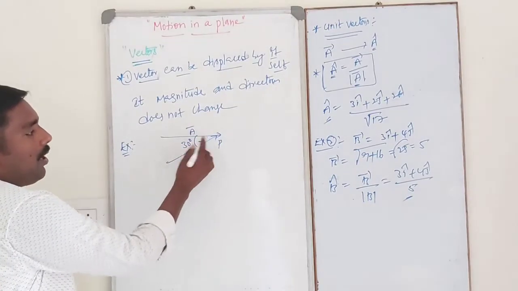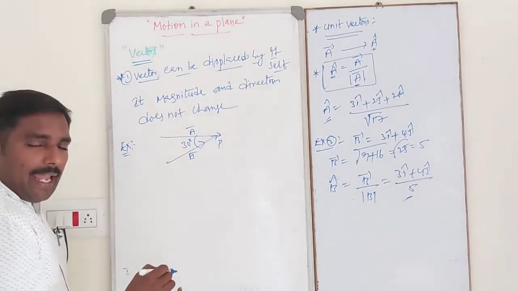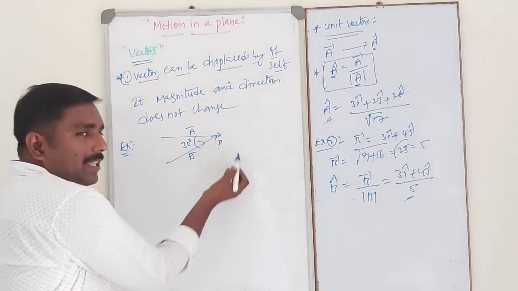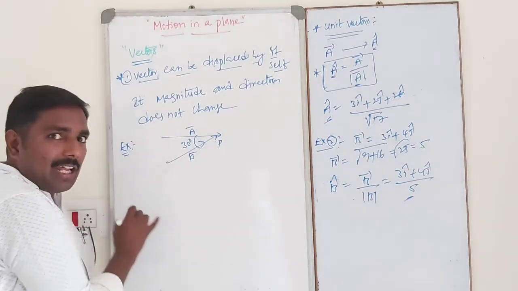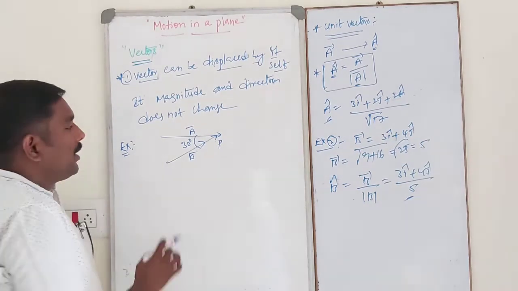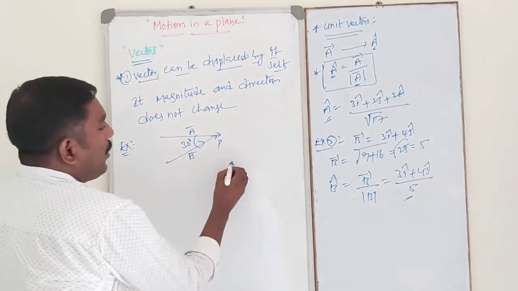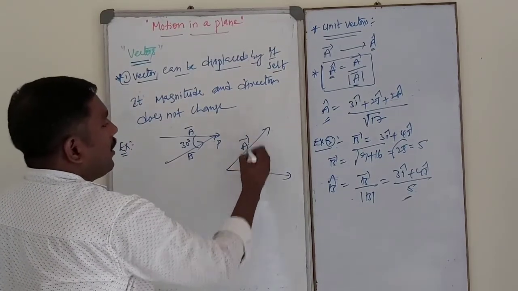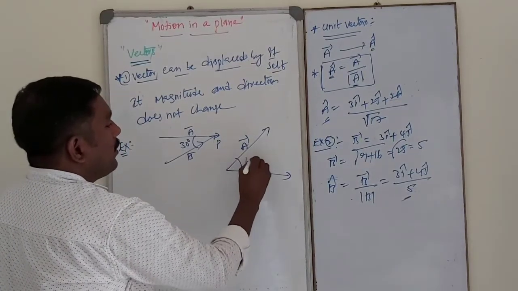So when should we calculate the angle? Whenever their heads coincide or their tails coincide. Suppose this is one vector, vector A, this is vector B, the angle between them is 60 degree.